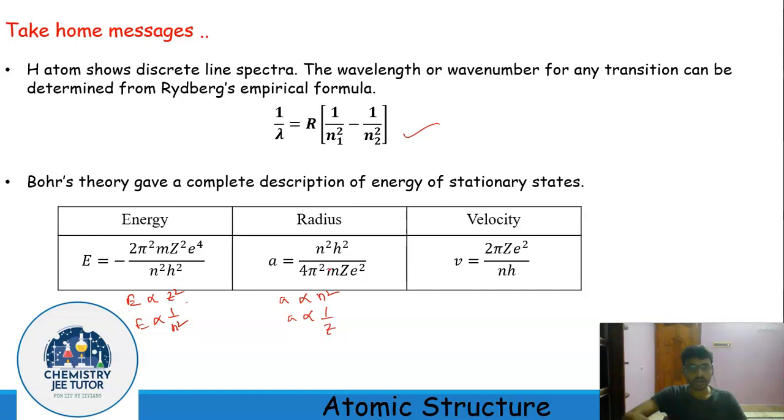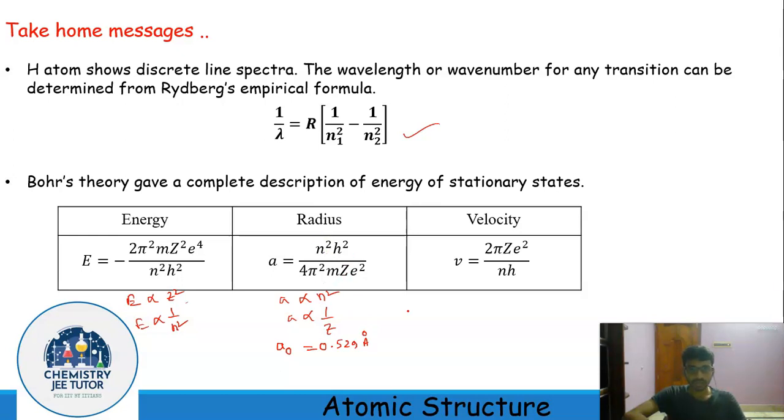Now if we put in the values of these constants, we will get for the hydrogen atom the first Bohr orbit, which is often represented as A0, it is 0.529 Angstrom. So here n equal to 1 and Z equal to 1.